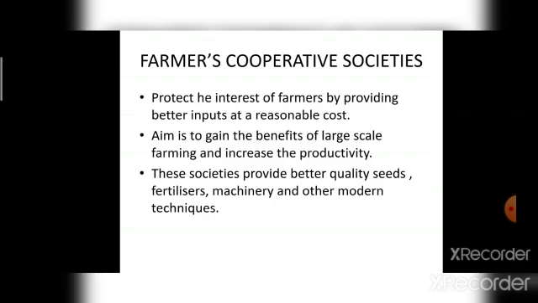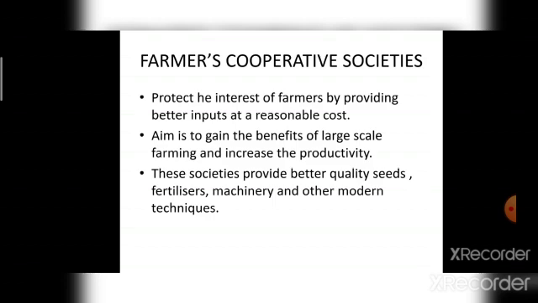What is the aim of farmers cooperative society? The aim is to gain the benefits of large scale farming and increase the productivity. These societies provide better quality seeds, fertilizers, machinery and other modern techniques for use in the cultivation of crops. This helps not only in improving the yield and returns of the farmers but also solve the problems associated with the farming on fragmented land holdings. This is farmers cooperative societies.